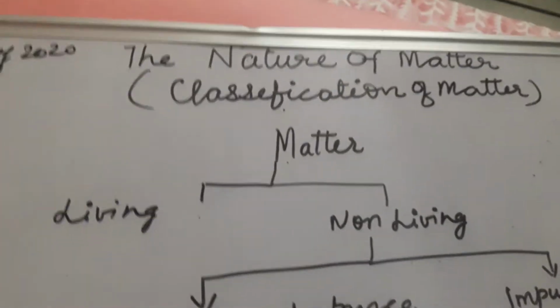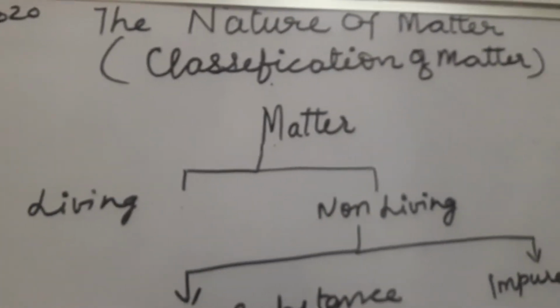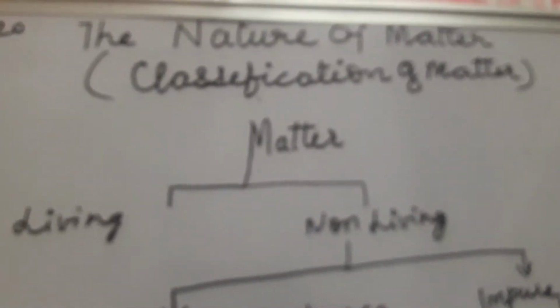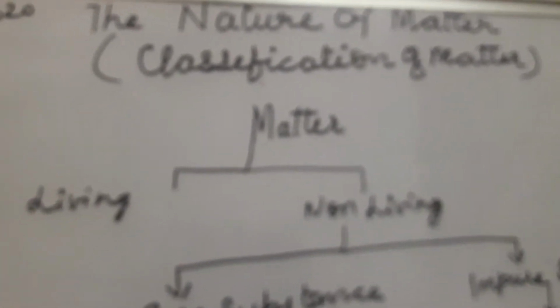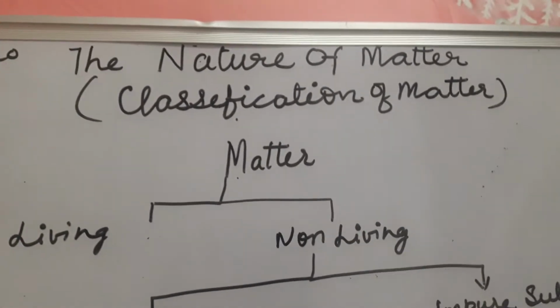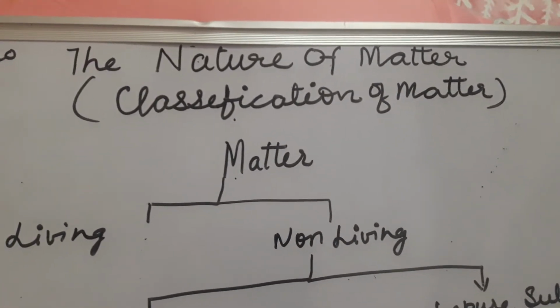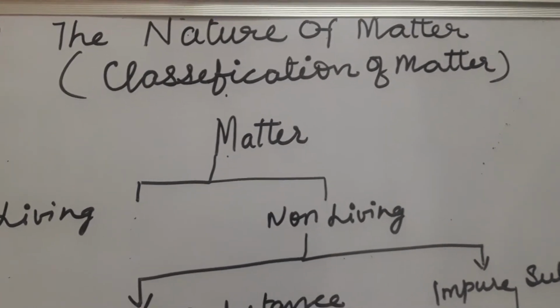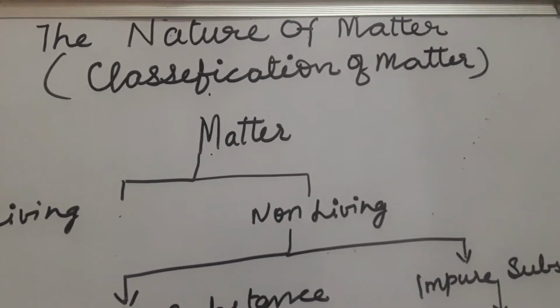So let us study the next chapter, children. The nature of matter. The first part we have already done. This is the second part, the next chapter, the nature of matter. This is classification of matter. Earlier I taught you states of matter, and this is classification of matter.